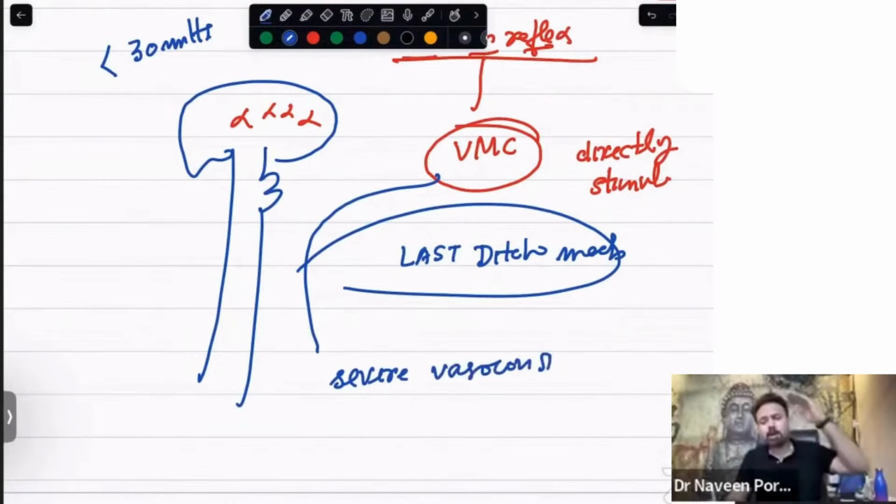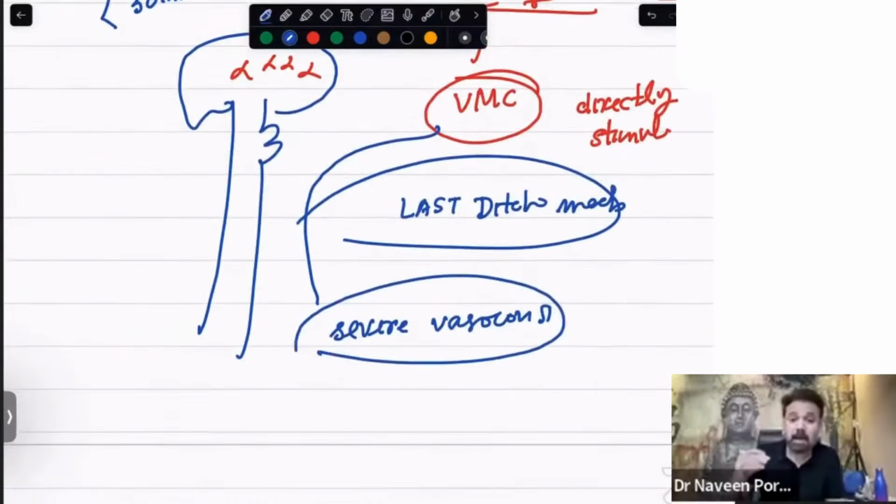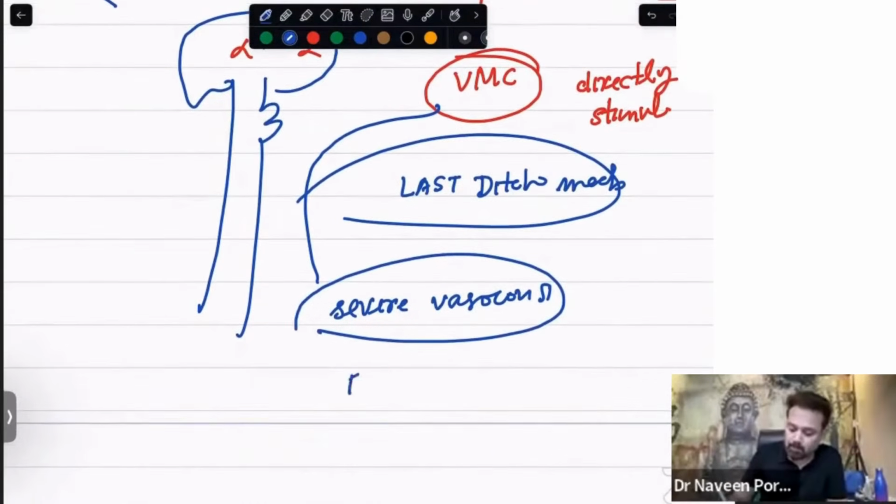So BP keeps on decreasing from 60, 50, 40, 30. When it becomes less than 30, the brain will not have any blood, and your body wants to save your life. So it will cause severe vasoconstriction and blood pressure can reach even up to 200 mmHg.